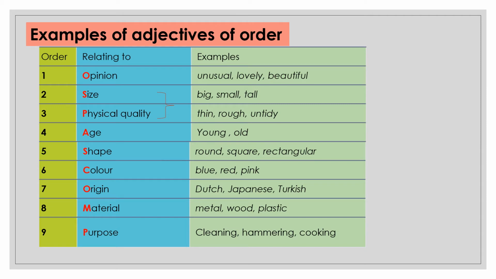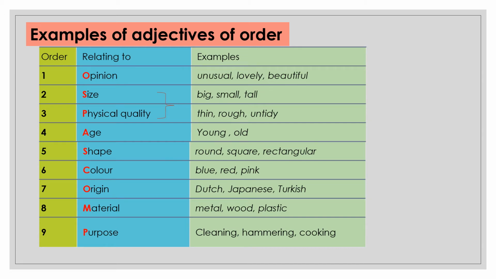Examples of adjectives of order. First comes opinion, if we keep the determiner and number aside. Opinion: unusual or lovely, beautiful; all the remarks we make upon something are called opinion. Size or physical quality comes as big, small, tall, thin, rough, untidy.